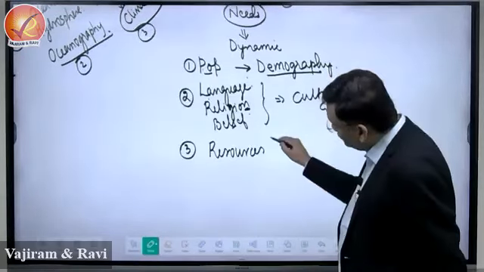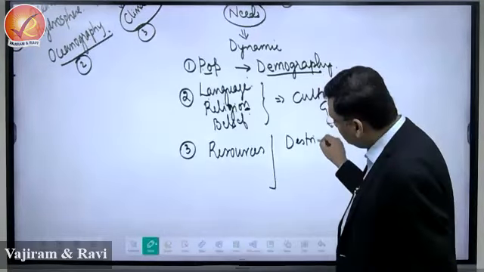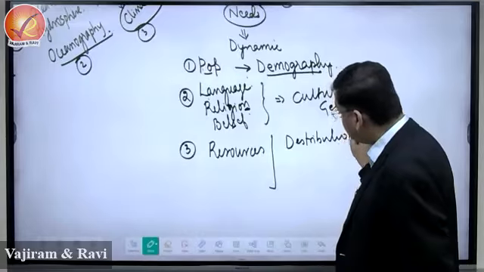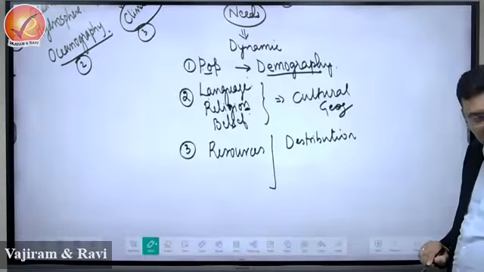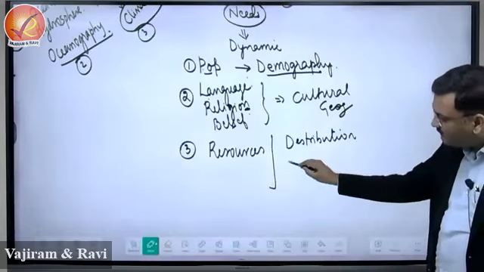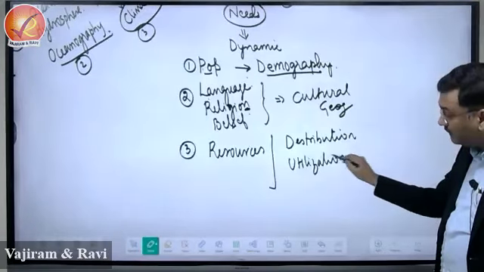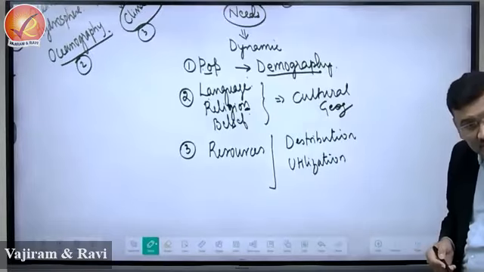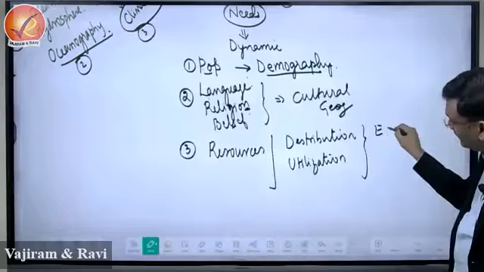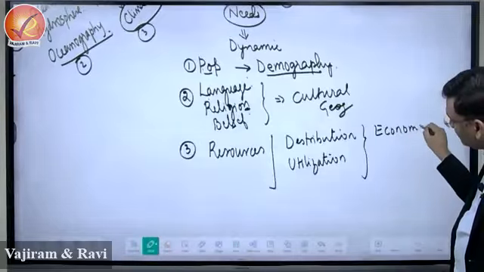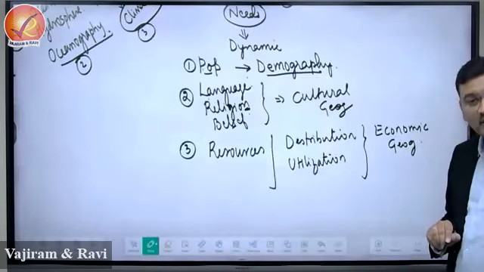So resources, how these resources are distributed, we say distribution of resource, right, and it is about utilization of the resources, distribution and utilization of resource. This is referred to as economic geography.